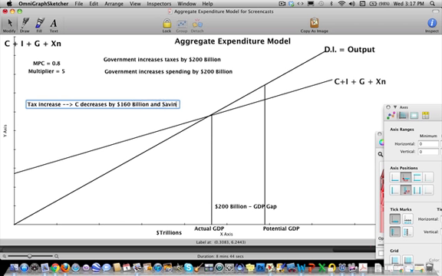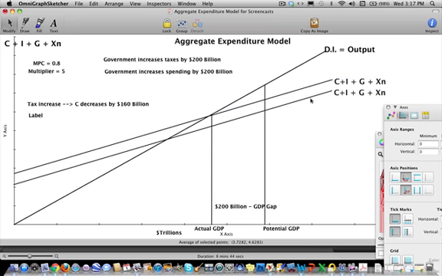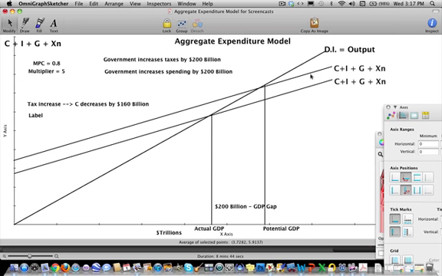Right? And savings will decrease by 40 billion. Okay? But really what we're interested in is what's going on with consumption. So I'm just going to erase that part, but just so you know, saving obviously goes down. It's important, we'll come back to it later. All right. So, having this happen is not what we want, right? We want our aggregate expenditure line to go up so that we can reach potential GDP.